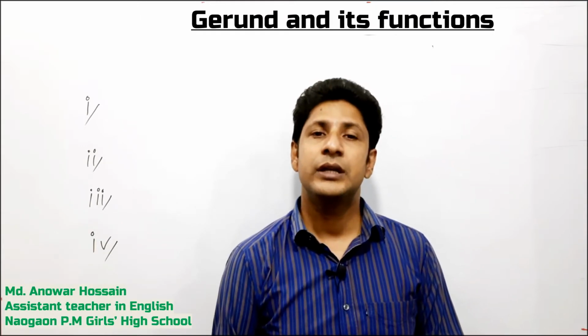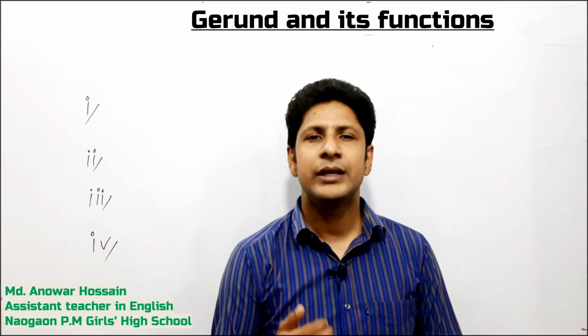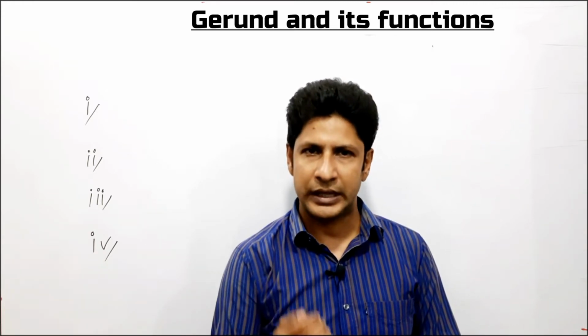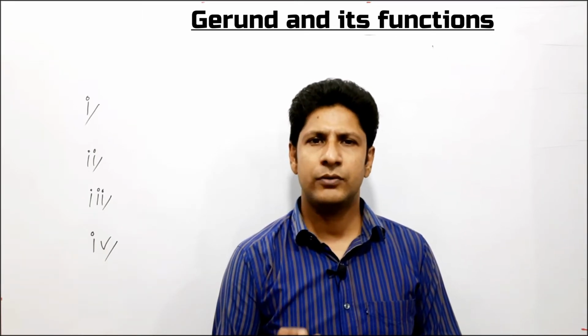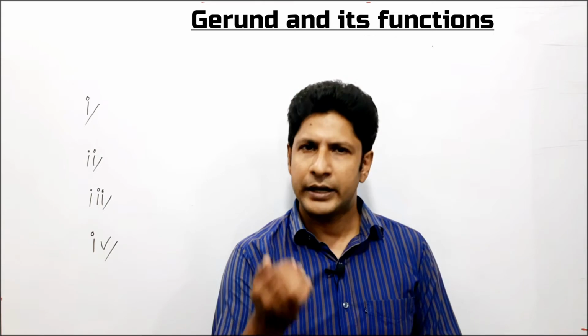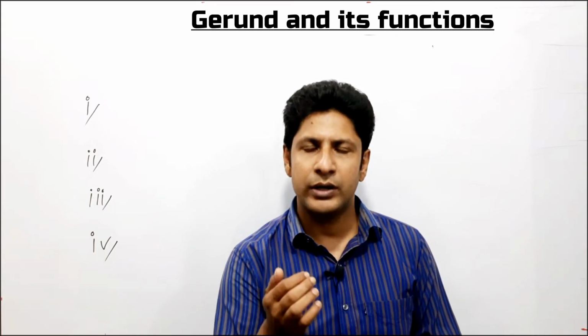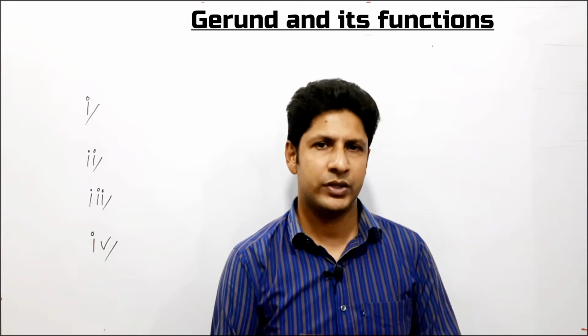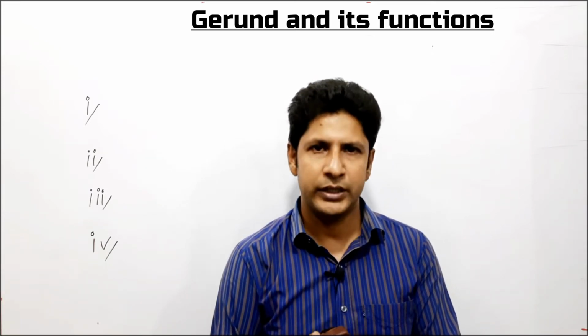You know, gerund is a type of non-finite verb in an ing form, but in a sentence it functions like a noun. In fact, gerund is a kind of verbal noun and it acts both as a noun and as a verb in a sentence. That is why gerund is called double participle piece in English.